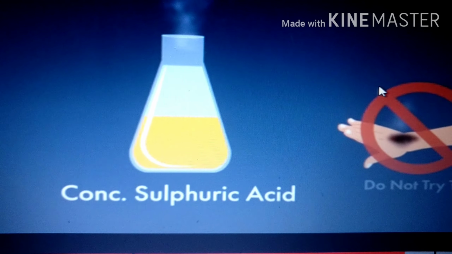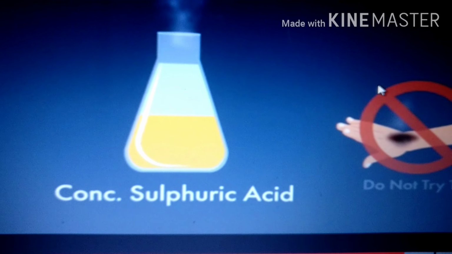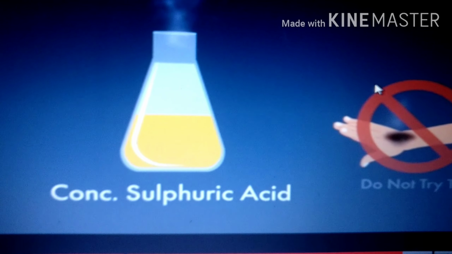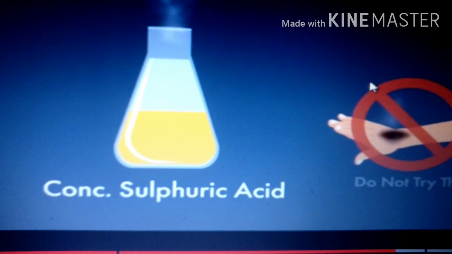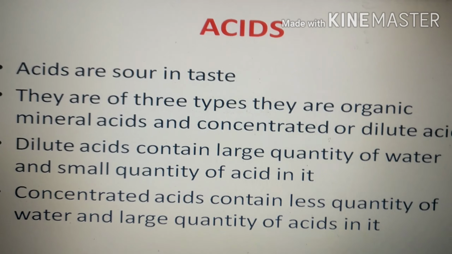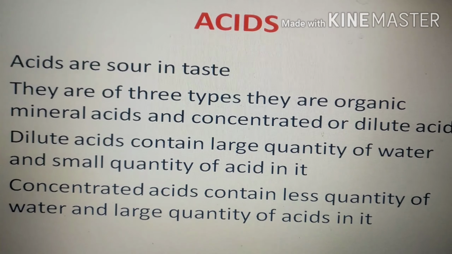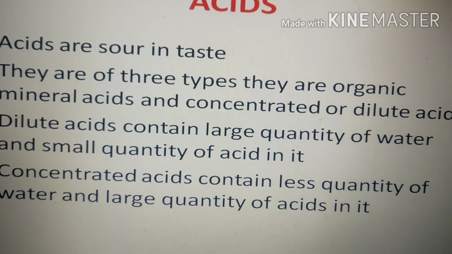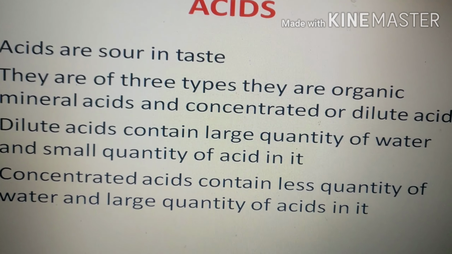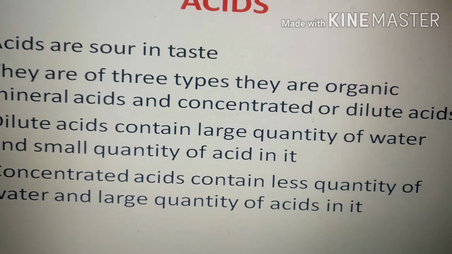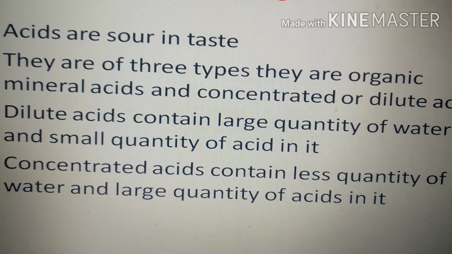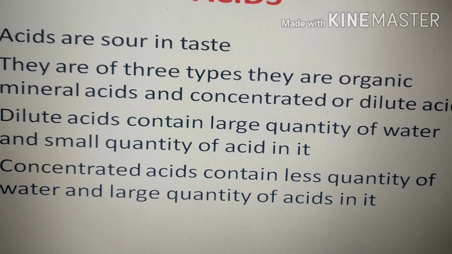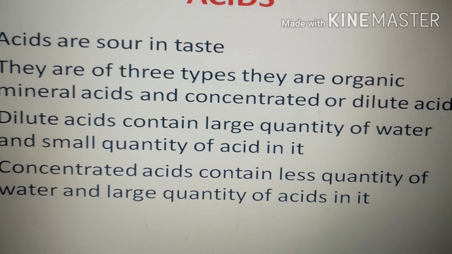The classification of acids: they are classified into three groups. They are mineral acids, organic acids as well as concentrated or dilute acids. Now let us recall what we have learned till now. What is the taste of acids, children? Very good. They are sour in taste. What are the types of acids? They are of three types. What are those? Organic, mineral as well as concentrated or dilute acids.